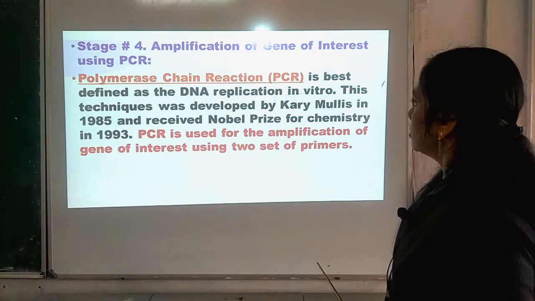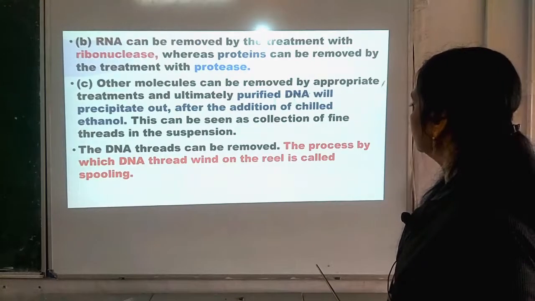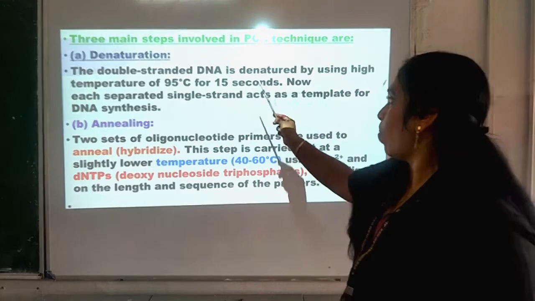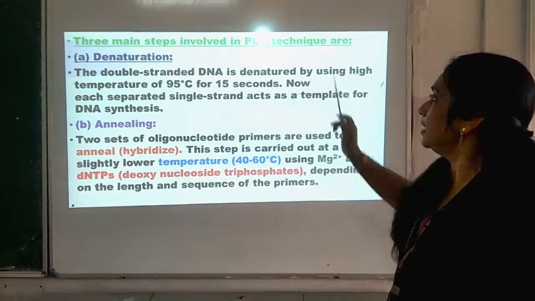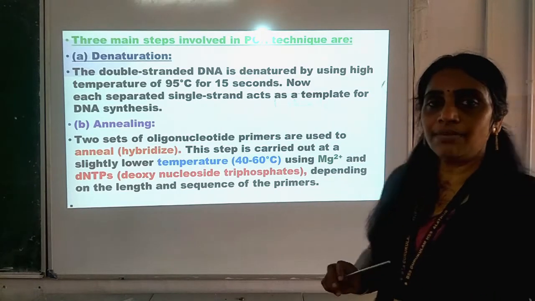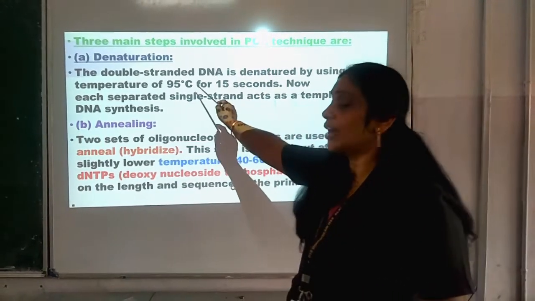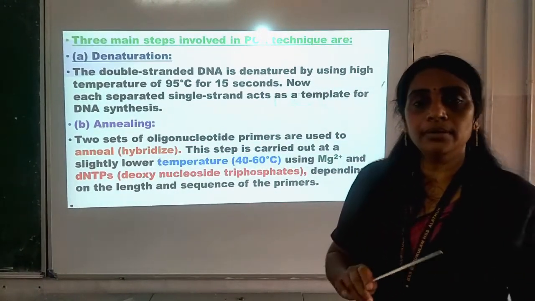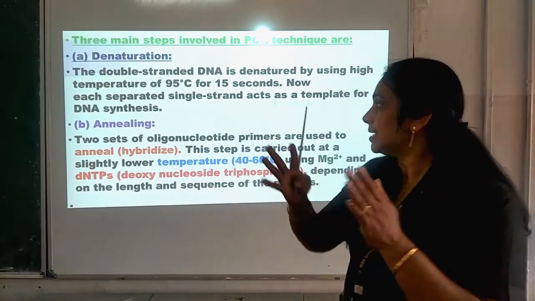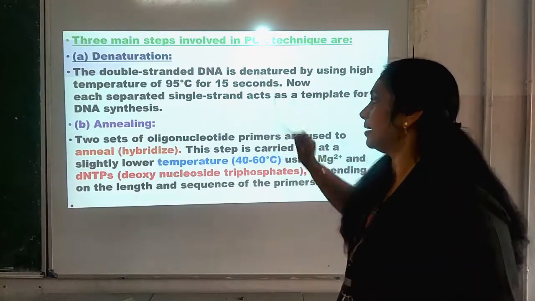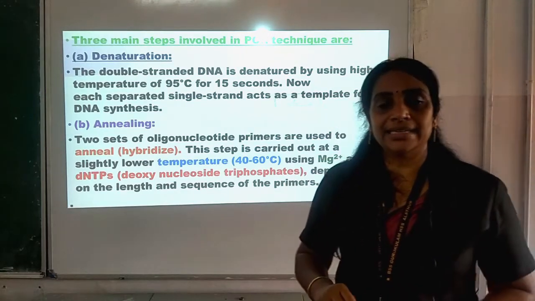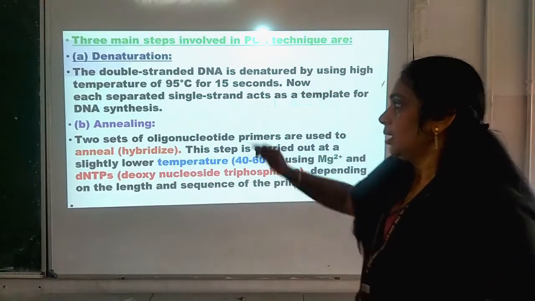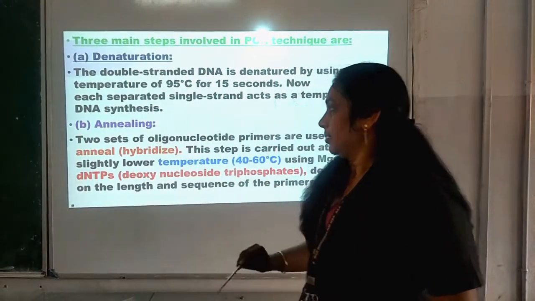We can see that it has been said that the double stranded DNA is denatured, and how is it denatured? By giving a high temperature of 95 degrees centigrade for 15 seconds. So what will happen? The double stranded DNA will be separated into single strands, and each strand of DNA will act as a template.